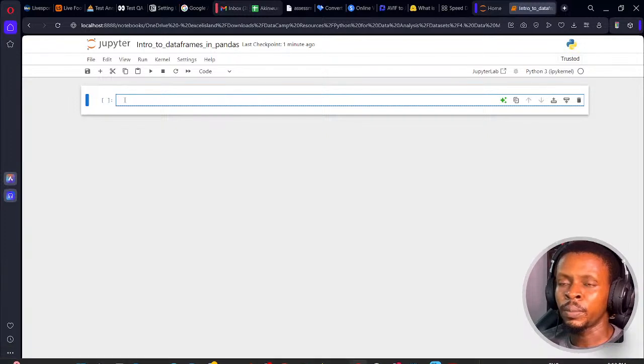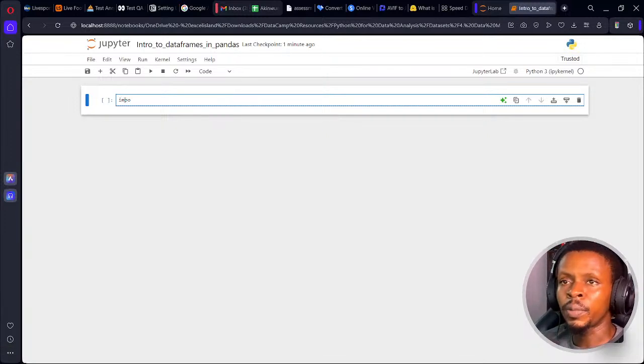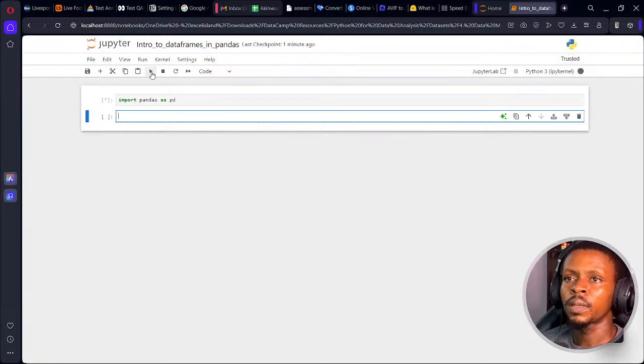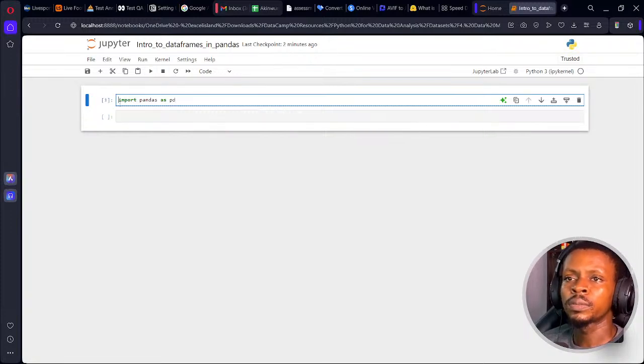But before that, let's import pandas as pd. Let's run the code.